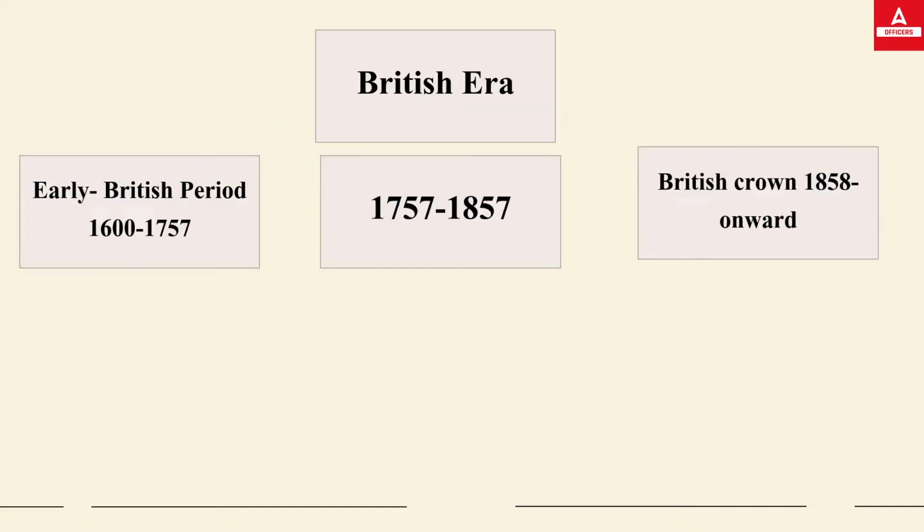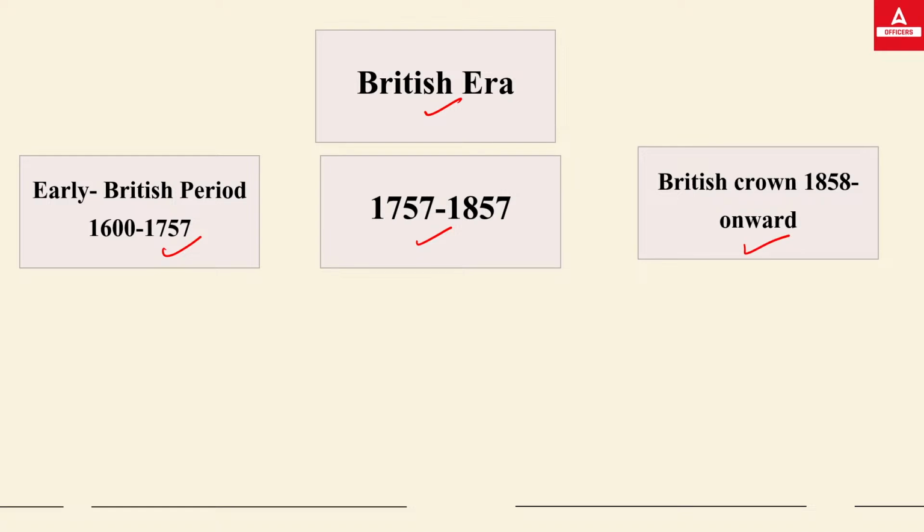Now this is the duration in which we see the evolution. The British era: the early British period 1600 to 1757, from 1757 to 1857, then the British Crown from 1858 onward.